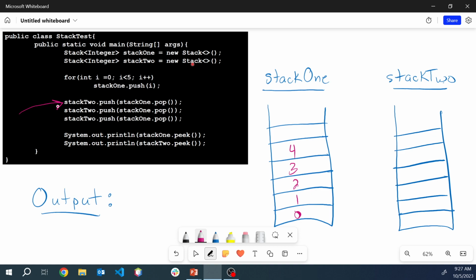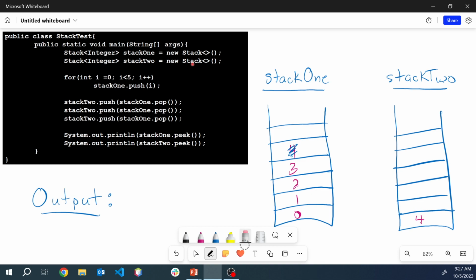So the question would simply be, what value are we going to push right now into stack 2? And the answer is, well, let's pop off stack 1. And so we're going to actually scratch off the 4. And that 4 is going to get pushed into stack 2. And now we're going to be doing that next command, which is this. Bear with me.